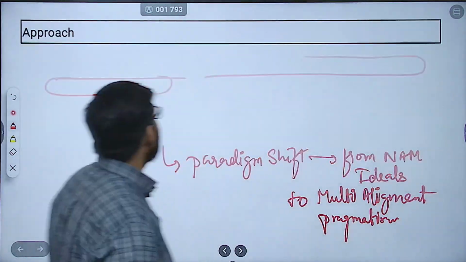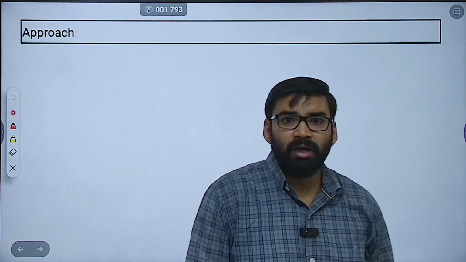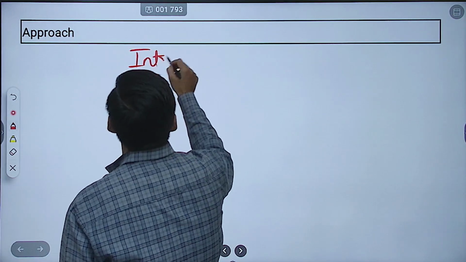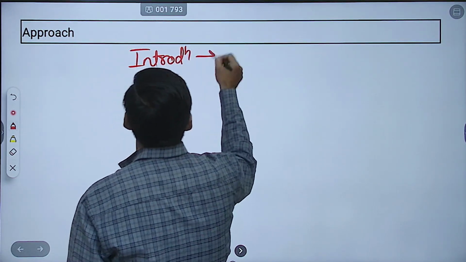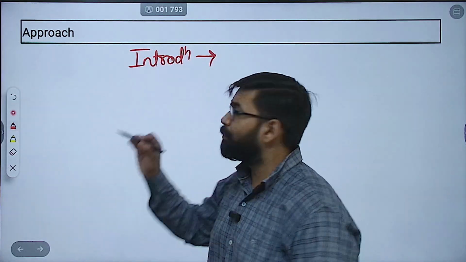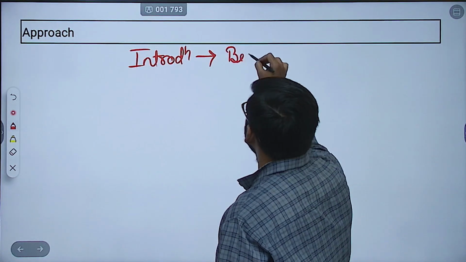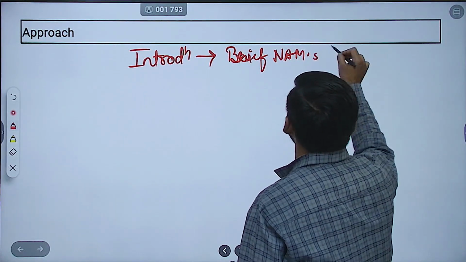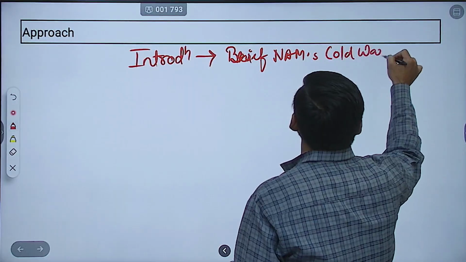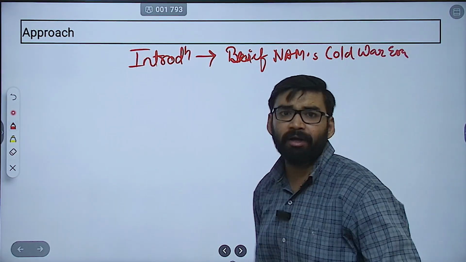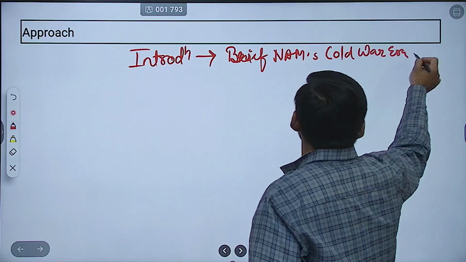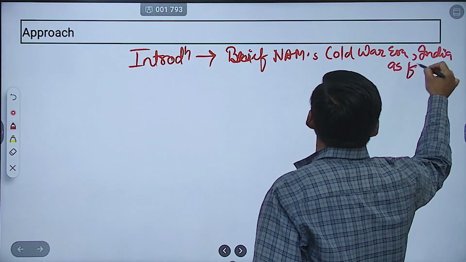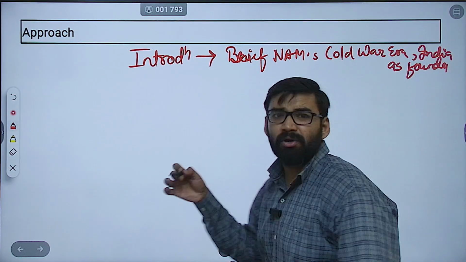Now, how to write this answer? What should be your approach? First of all, the introduction. What are you going to write in the introduction? Briefly mention NAM's Cold War era. Then you can mention India as a founding member. So these things you have to mention.